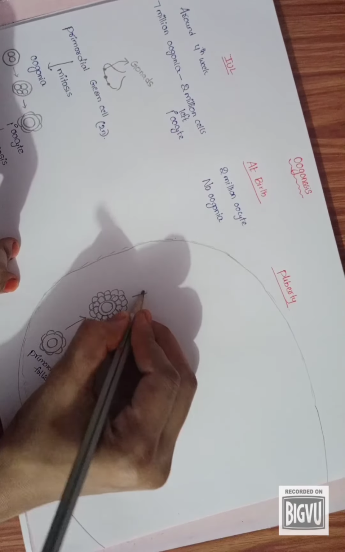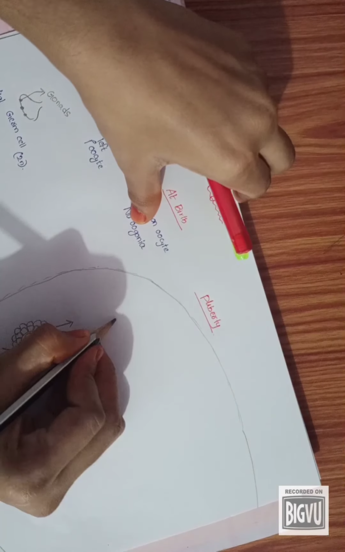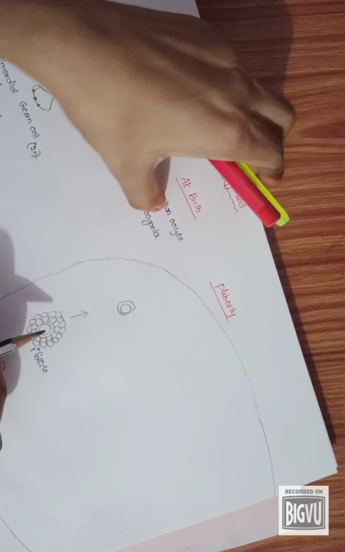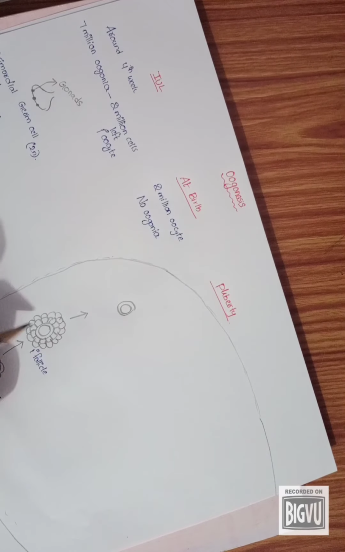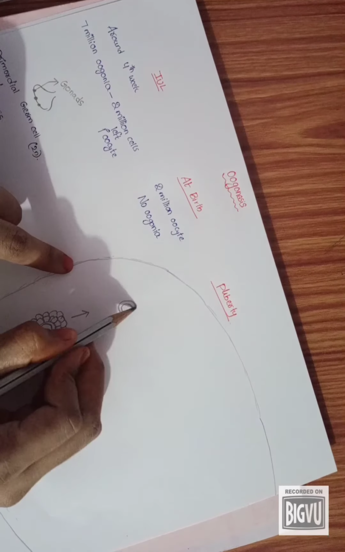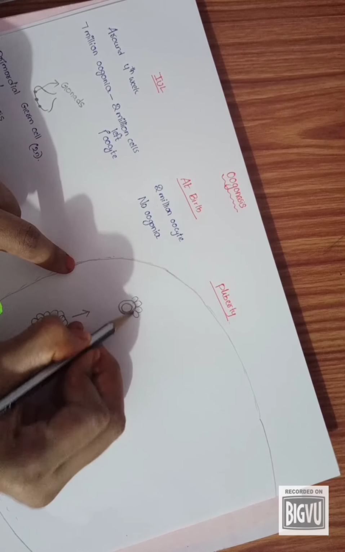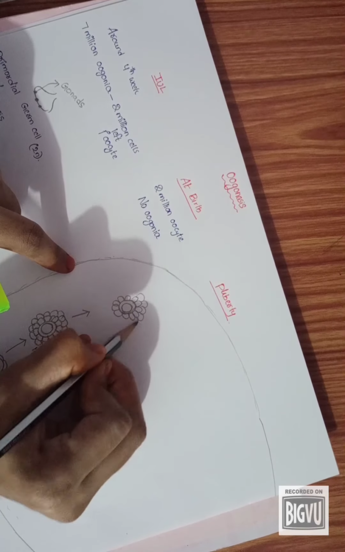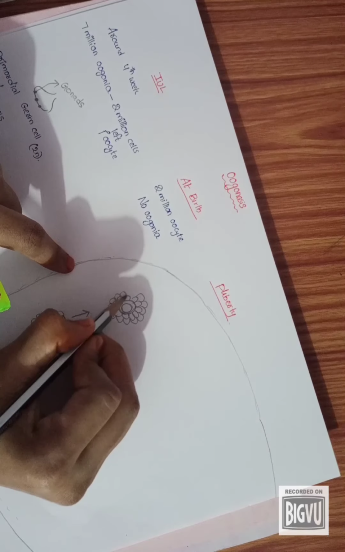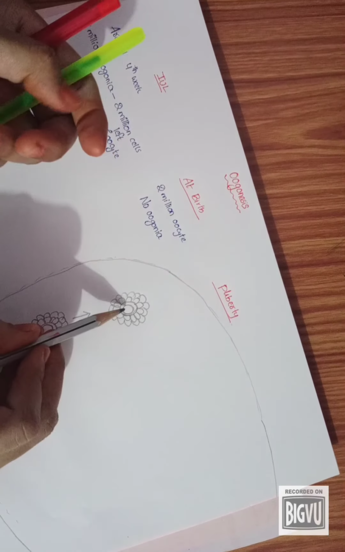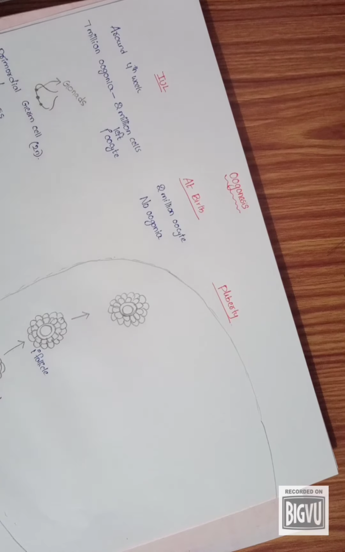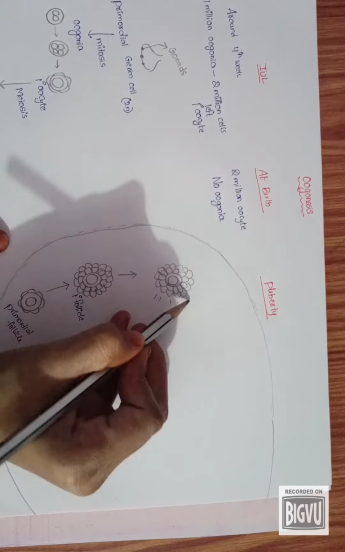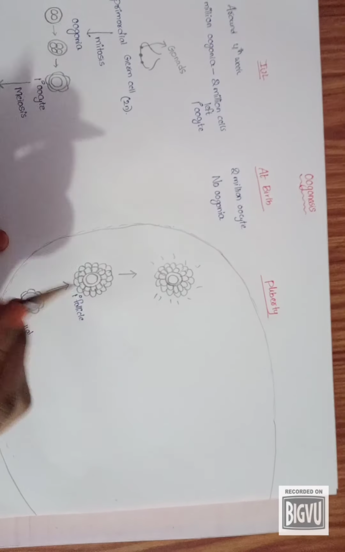After some time, the cuboidal cells grow rapidly and are called granulosa cells. These cuboidal cells secrete a glycoprotein outside and inside.